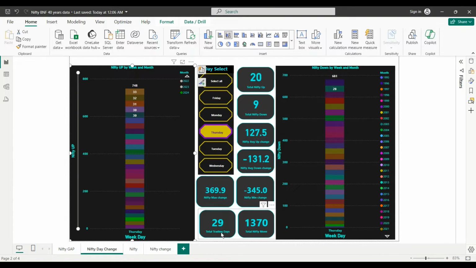Similarly for 2024, let's see what happened. We had 29 trading days on Thursdays, right? Because it's almost half a year. The data has changed, 30 and 70, and mostly it's up.